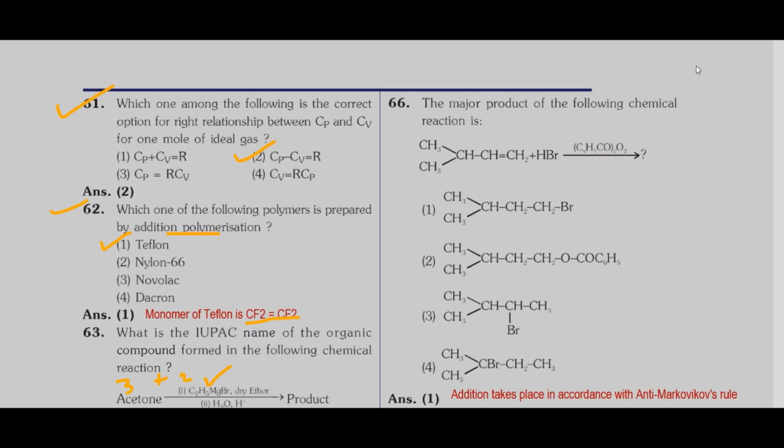Next question, major product of the following chemical reaction. Here you can see a carbon to carbon double bond. The reagent is HBr in presence of peroxide, benzoyl peroxide. So we are expecting the addition reaction in accordance with the anti-Markovnikov rule. So bromine should go to the CH2 carbon atom, hydrogen goes to the CH carbon atom. As a result, the product will be as per option number 1. Correct option is 1.